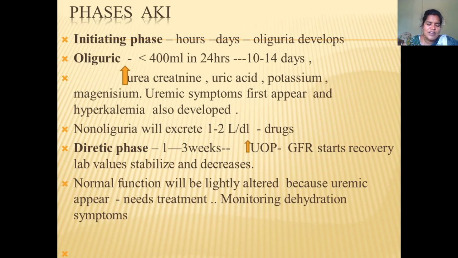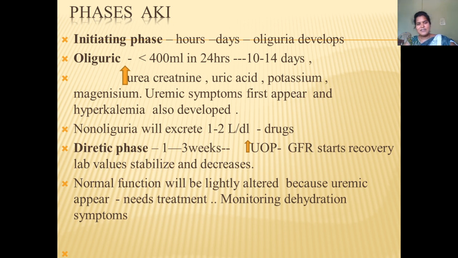The phases: we have the initiating phase, oliguric phase, and diuretic phase. The initiating phase lasts hours to days, and oliguria develops. That is the initial phase. In the oliguric phase, what will happen? There will be less than 400 ml of urine in 24 hours. This will last for 10 to 14 days.